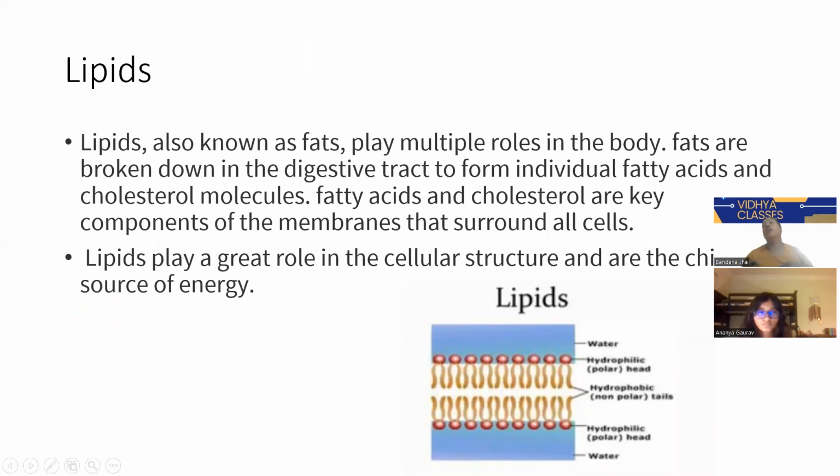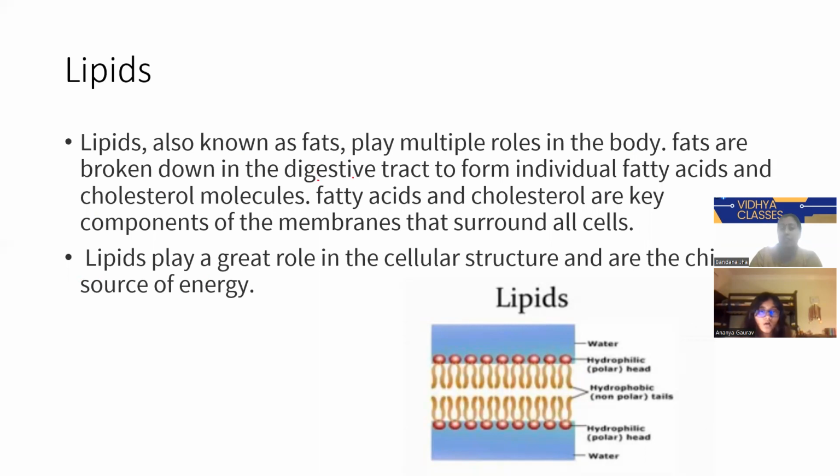When you were small, and even now, your mom gives you a lot of butter or ghee in your roti, because good fats are very important for our body. If lipids are not there, then we say the body is malnourished. So lipids are very important.